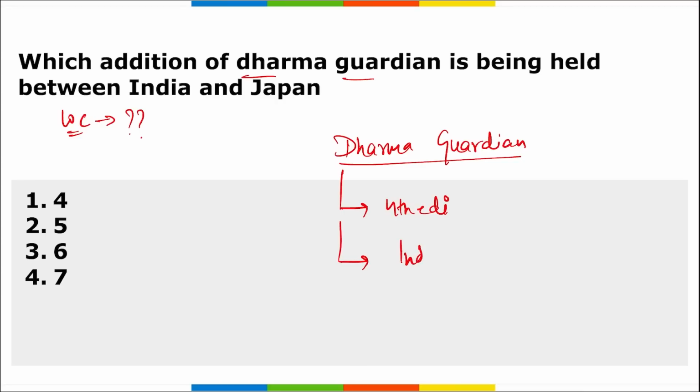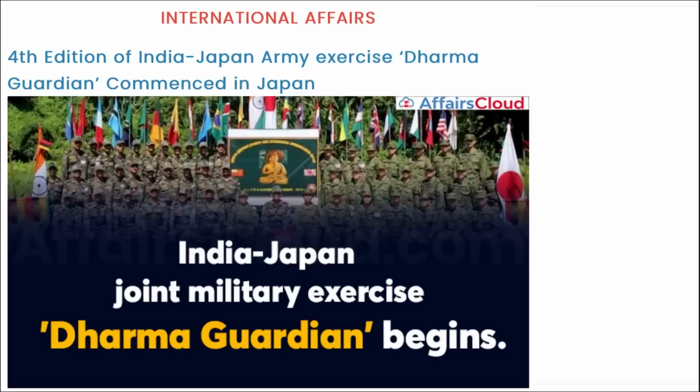Dharma Guardian is held between India and Japan, and this year, that is the fourth edition, it was held in the Shiga province of Japan. So the correct option is the fourth edition of this exercise, held recently between India and Japan, commenced in Japan.